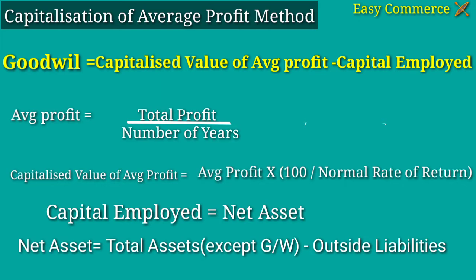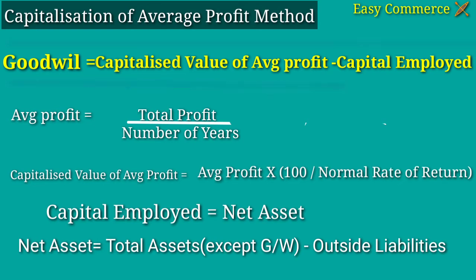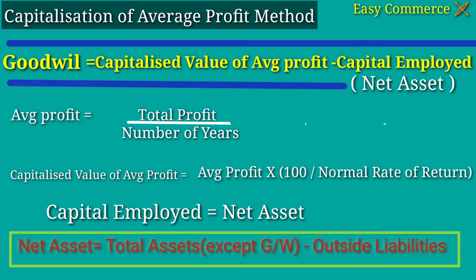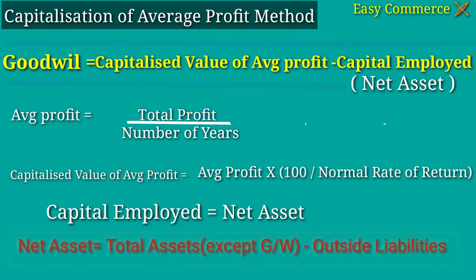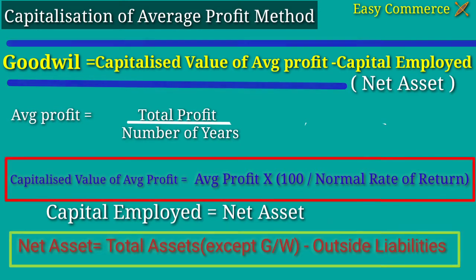The last step, compute the value of goodwill by using the formula: goodwill equal to capitalized value of average profit minus net asset. Here net asset equal to total asset excluding goodwill minus outside liabilities, and capitalized value of average profit equal to average profit into 100 by normal rate of return. This also we can explain with an example.